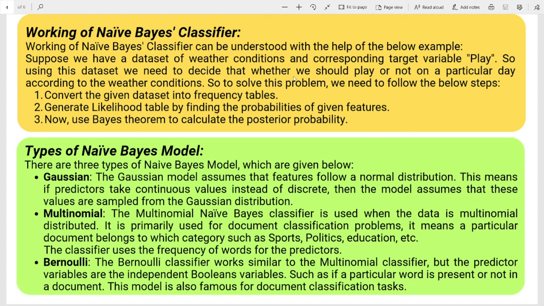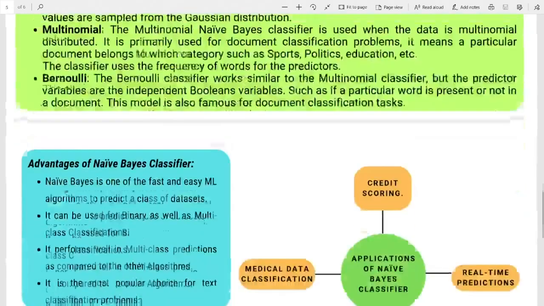Bernoulli. The Bernoulli classifier works similar to the multinomial classifier, but the predictor variables are independent Boolean variables, such as if a particular word is present or not in a document. This model is also famous for document classification tasks.